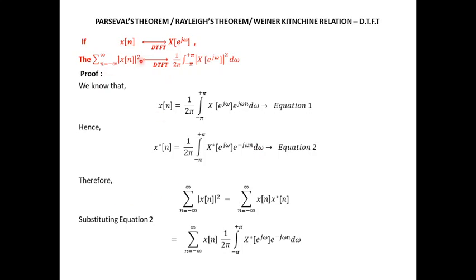Therefore, taking the left hand side, summation n equal to minus infinity to infinity, modulus of x of n the whole squared equal to summation n equal to minus infinity to infinity, x of n multiplied by x conjugate of n. So this is equal to summation n equal to minus infinity to infinity, x of n. Substitute equation 2 where x conjugate of n is replaced by this equation.